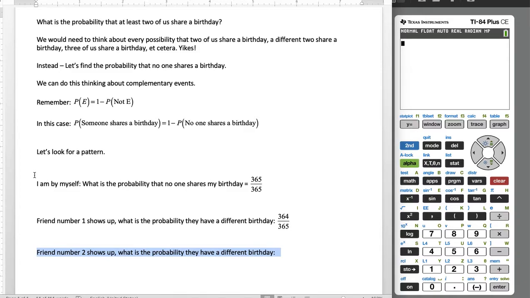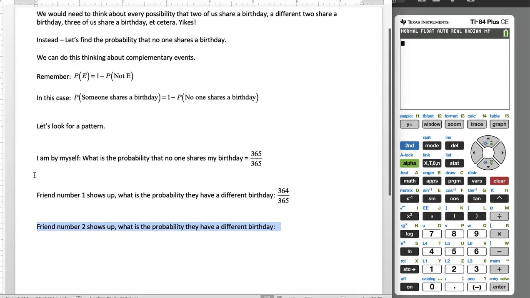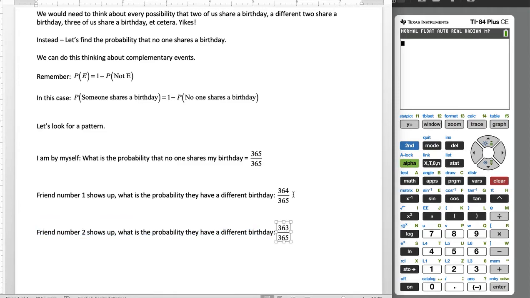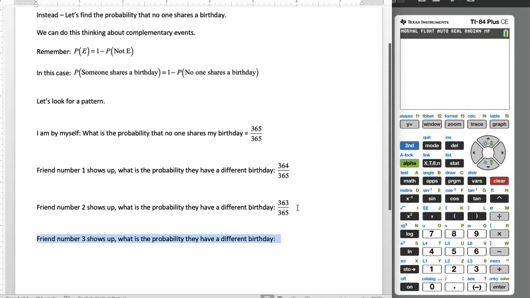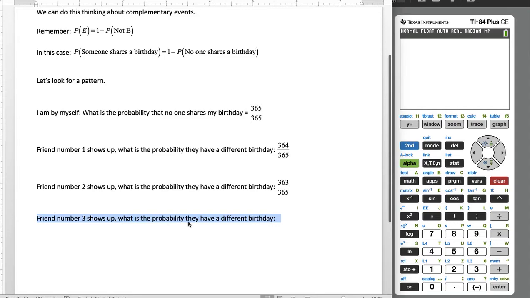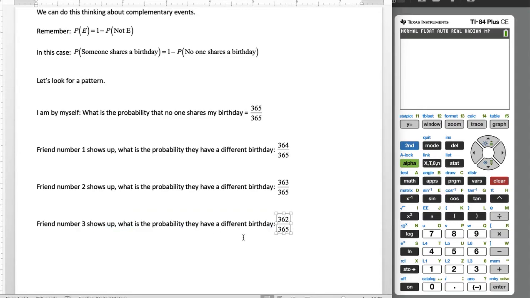Friend number 2 shows up. What's the probability they have a different birthday? Well, taking 1 birthday away from me, taking 1 birthday away from my first friend, for friend 2, there's 1 less day. There's only 363 days available for them to have a different birthday out of the total. And so forth. Friend number 3 shows up. There's going to be 362 options for them out of 365. Look at what happens to the numerator. Look at what happens to the denominator.